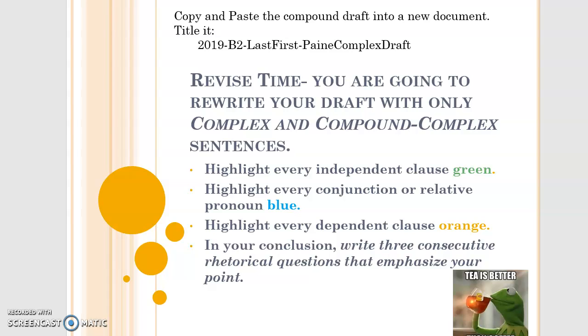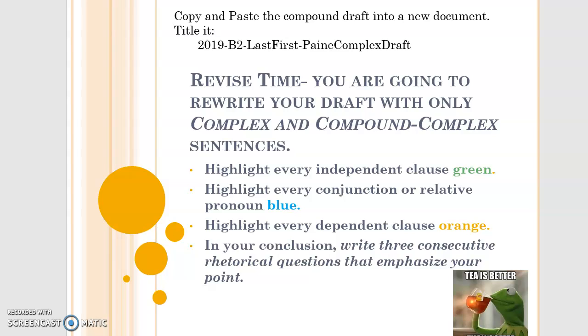So continuing with that, and these directions again are on Canvas, but you're going to go ahead and keep every independent clause green with your highlighting. Every conjunction, whether it's coordinating or subordinating, and relative pronoun, those will be blue. The dependent clauses are orange. And at the very end of the essay, in your conclusion, you're going to write 3 consecutive rhetorical questions that emphasize your point. Because rhetorical questions seem to always work better in a conclusion when you leave your audience something to think about.